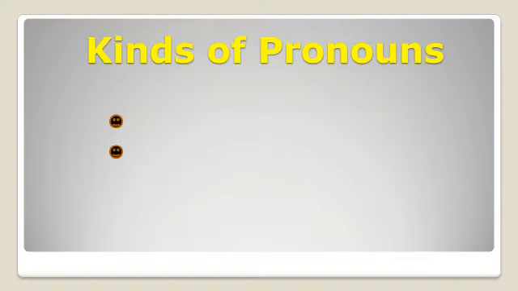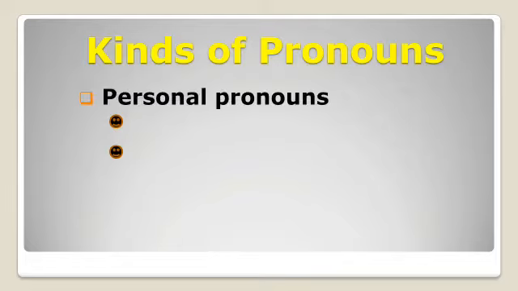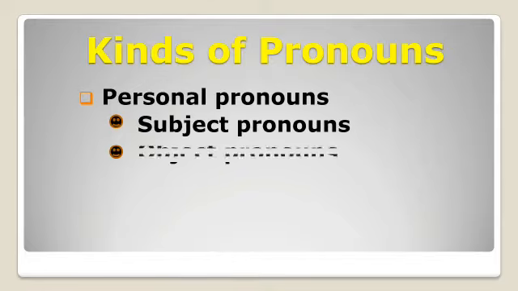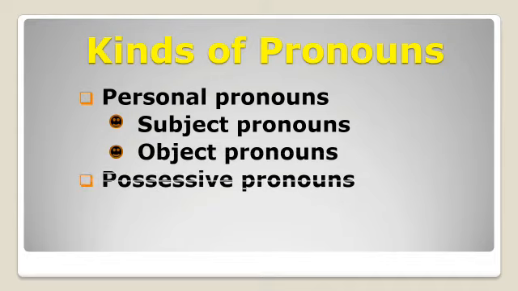So in this chapter we are going to study personal pronouns, and personal pronouns are further divided into subject pronouns and object pronouns. And we will also learn about possessive pronouns. So let's start with personal pronouns.